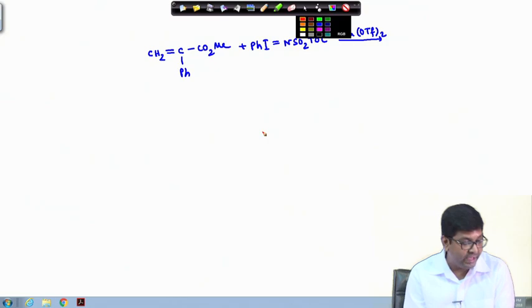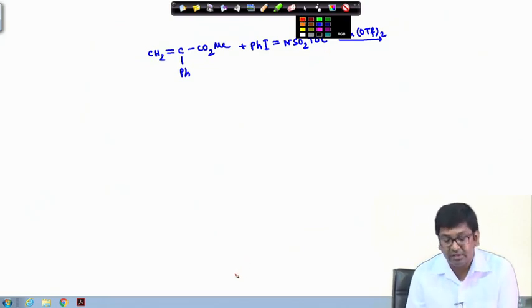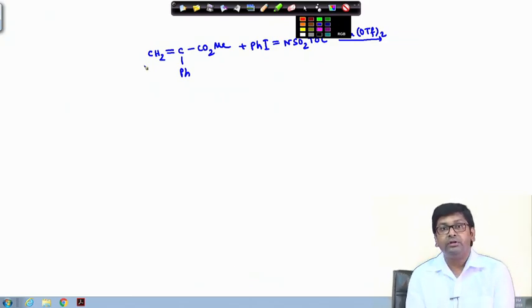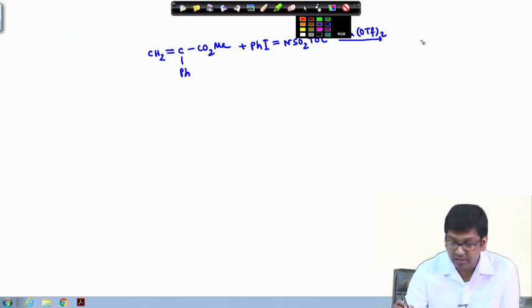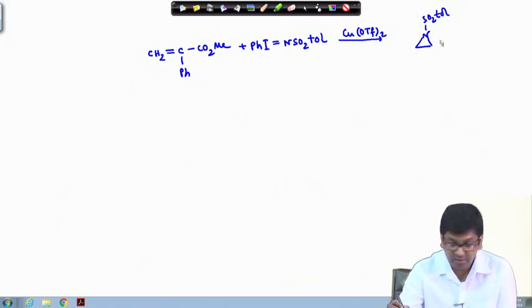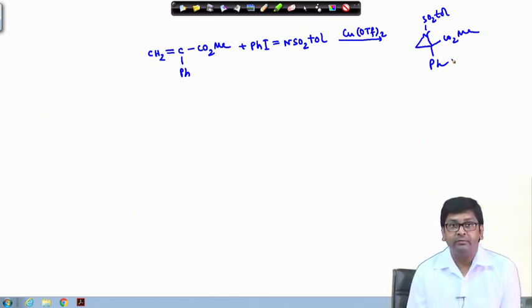This is the corresponding arene sulfonyl iminoiodinane, here it is phenyl sulfonyl rather. This is the iodinane that is attached with the para-toluene sulfonyl. So, if this one reacts with the corresponding olefin, this will give the aziridine ring. This will be the end product.